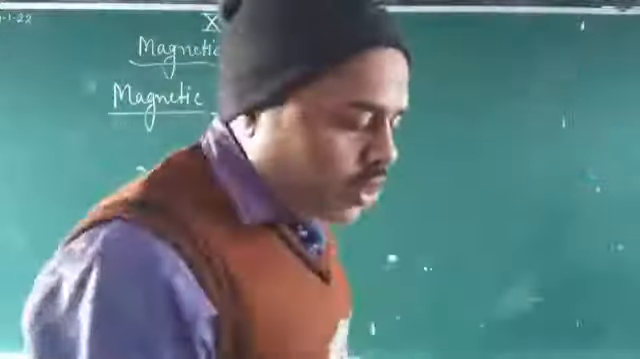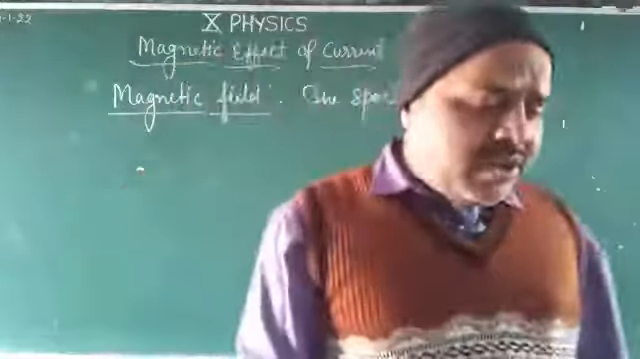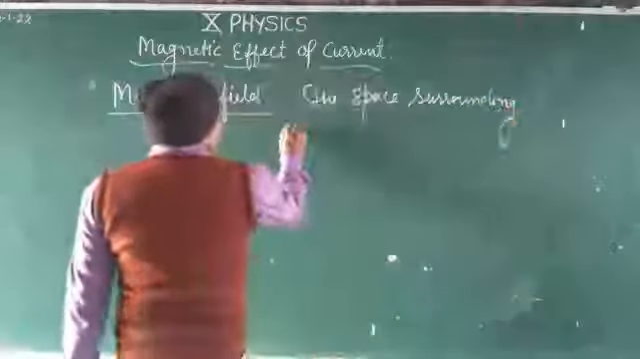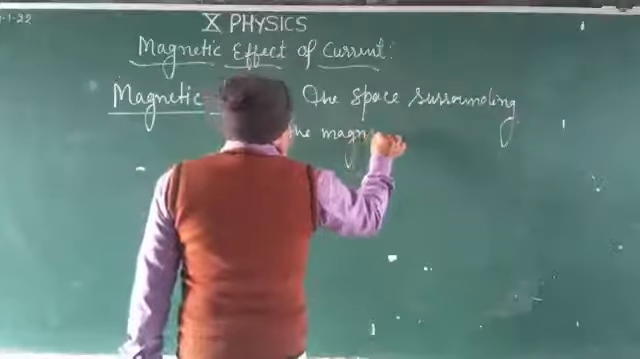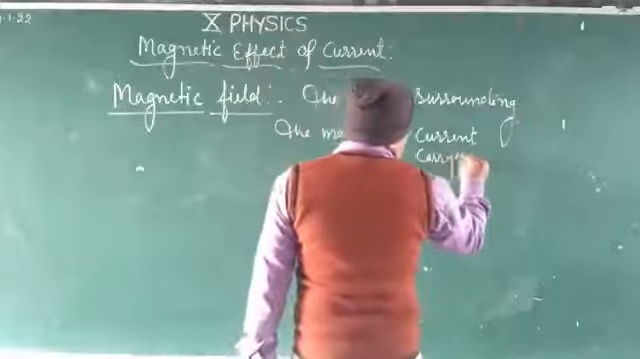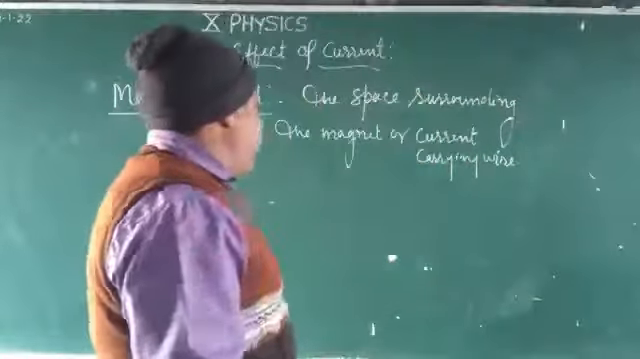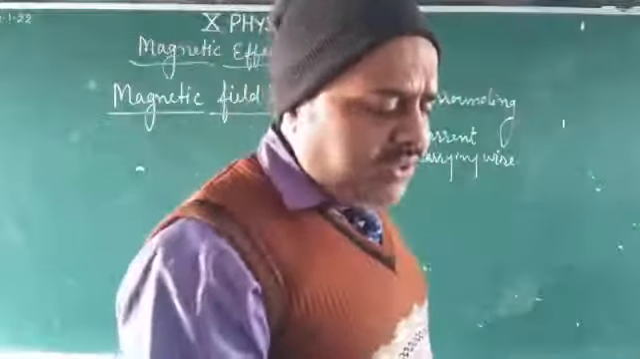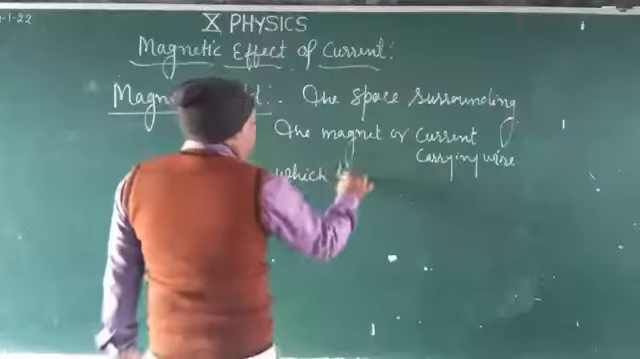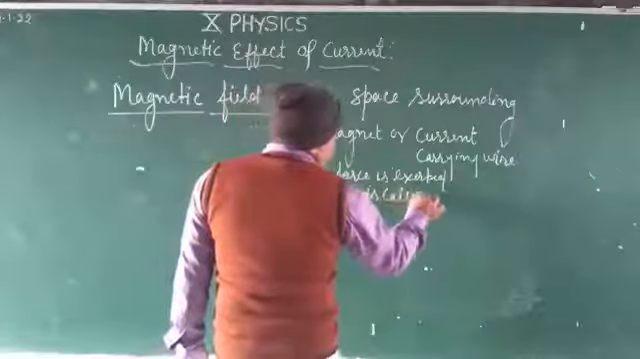So here we can write: the space surrounding a magnet or a current carrying wire or conductor, in which the force of attraction and repulsion can be experienced, or in which force is exerted, is called the magnetic field.